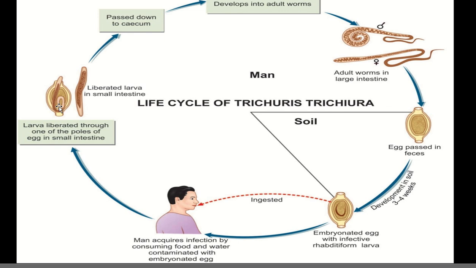From the small intestine the larvae will go to the large intestine, that is to the cecum, and within the large intestine it will develop into an adult worm. Again the adult worm will lay eggs, and this cycle continues. So this is the life cycle.